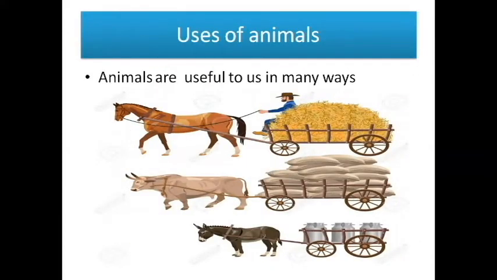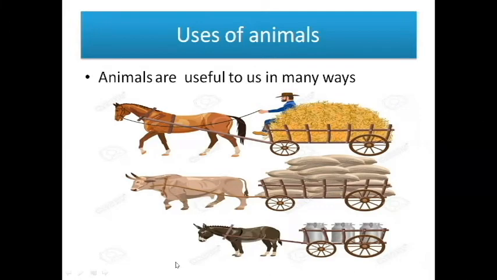Next, what are the uses of animals? Animals are very useful to us in many different ways. For example, animals such as the donkey, the horse and the buffalo carry loads. Who will carry the load? Horse, buffalo, donkey. These animals carry our loads.